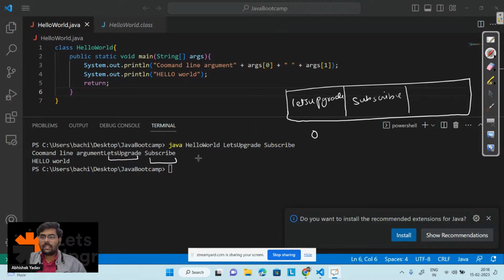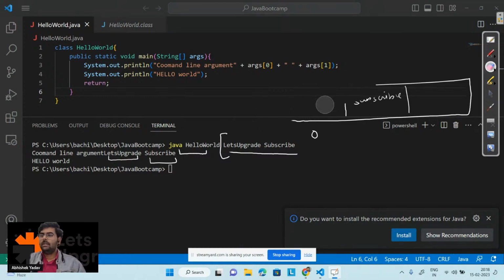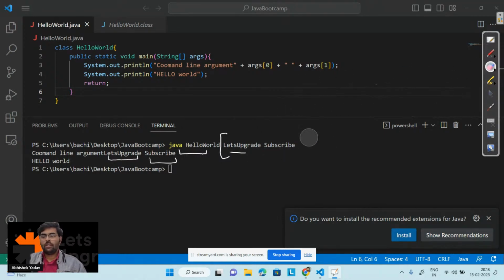Like this, whatever you type after this command, that is java and the name of the class file, will be stored inside the argument array. Everyone is clear now? Yes or no, guys? Please write it in the chat if it is clear. We will talk about the memory allocation and the size of the memory allocation in a few minutes, right? Now it is clear, right?